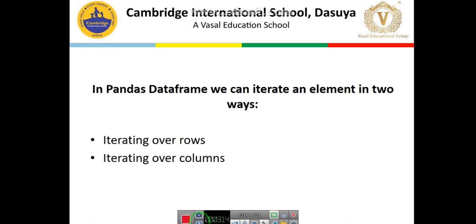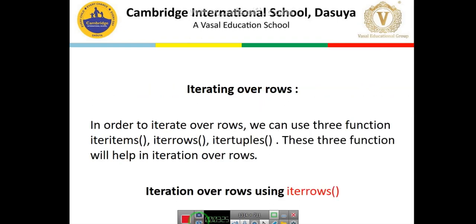First we will go to the first method, that is the rows method. Here we will iterate through the data frame by rows. So, iterating over the rows. In order to iterate over the rows, we can use three functions. What are these three functions? We have iteritems, iterrows, and itertuples. These are the three functions we have. First we will focus on iterrows: iteration over rows using the iterrows method.